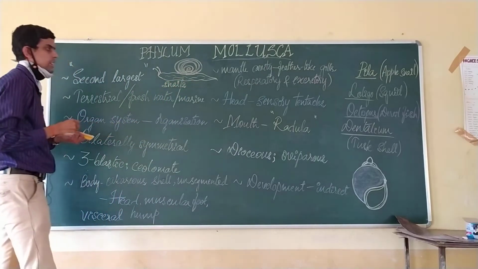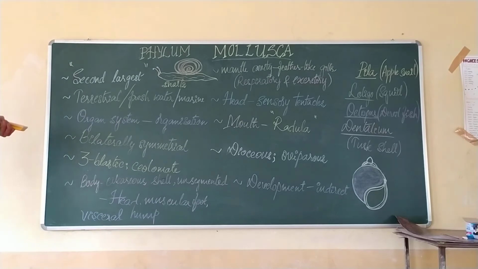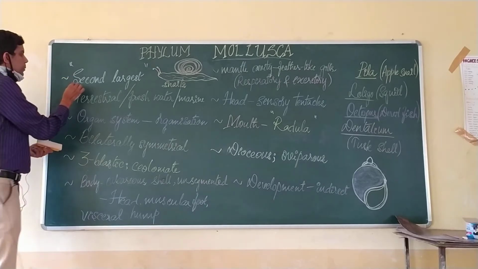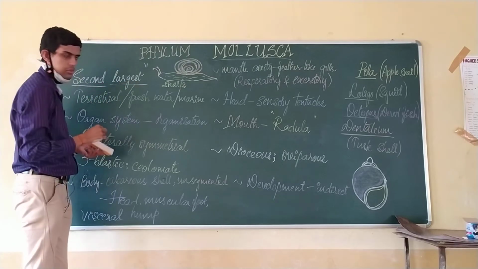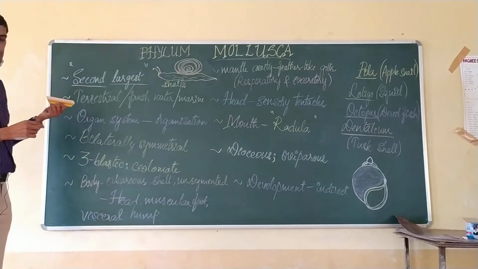The snails or any of the other members of this phylum are characterized by a soft body with sensory antenna-like structures, along with the calcareous shells, isn't it? So that is an important characteristic of the members of this phylum. The phylum Mollusca is the second largest phylum in the animal kingdom.